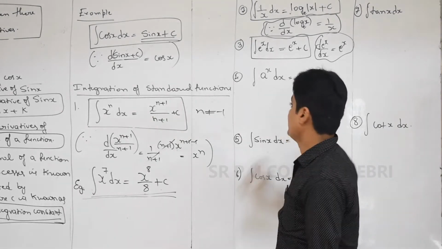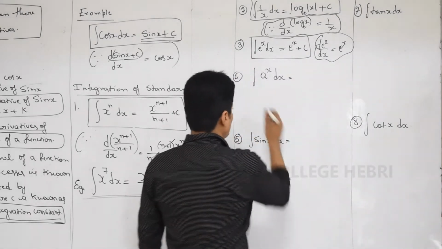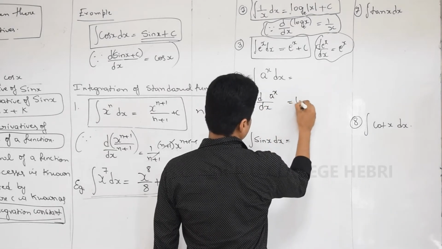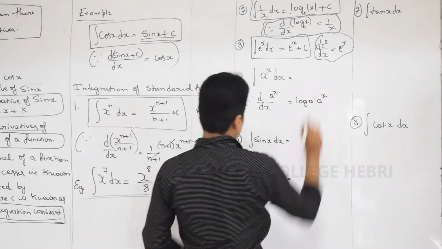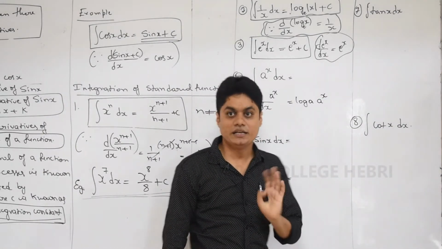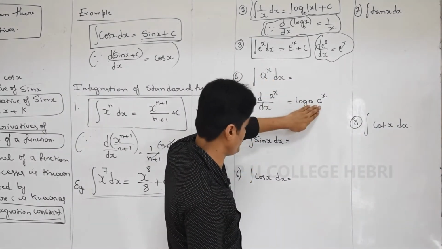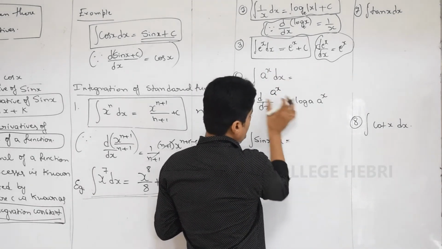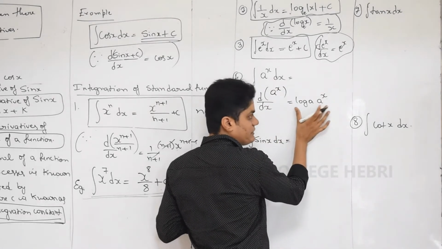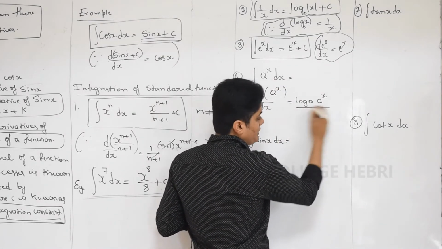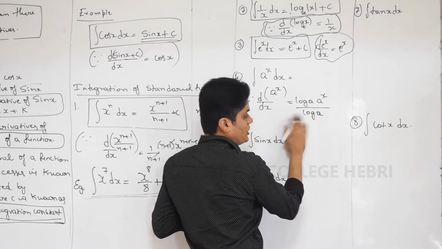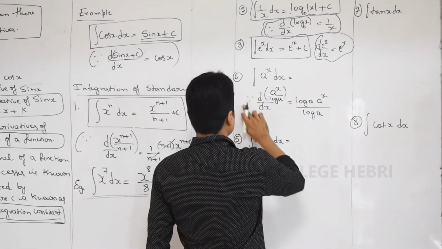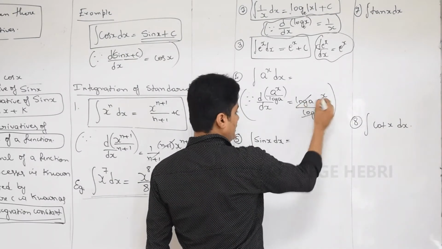Yes. Next one, a power x dx. What is the differentiation of a power x? Can you tell me? Do you know this? Tell me. Yeah, it is nothing but log a into a power x. You remember, right? a power x into log a. Now we want a power x in the answer position. So what change should we bring here so that this side will be only a power x? We don't want log a, so log a has to come here and cancel. So for that, a denominator has to be here, right? Correct? So now because of this, see here cancel, so remaining is a power x.